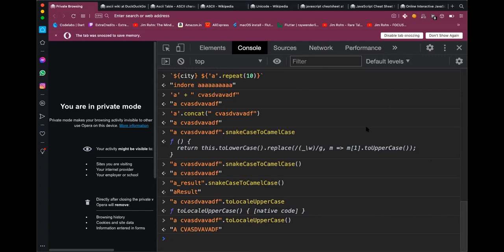Hemant is asking a question: using helper method instead of looping, will it make my code efficient or not? So Hemant, I'm not sure in this case. You can time it for large inputs. JavaScript has this thing called console.time, time end. It will time two pieces of code. I think it's something like console dot time. Let's say I put a label, check repeat time.